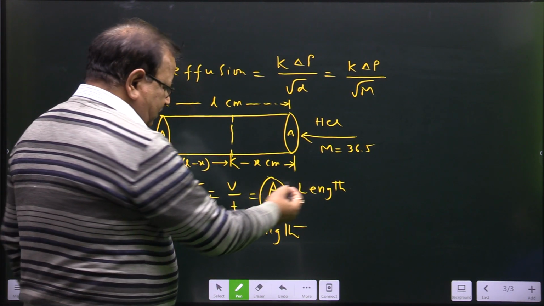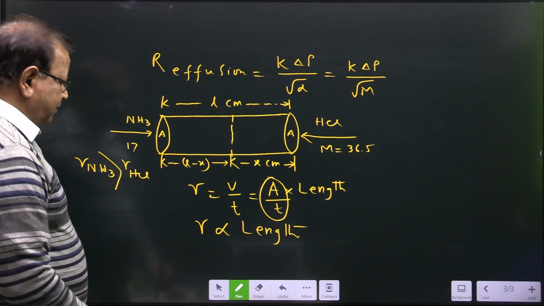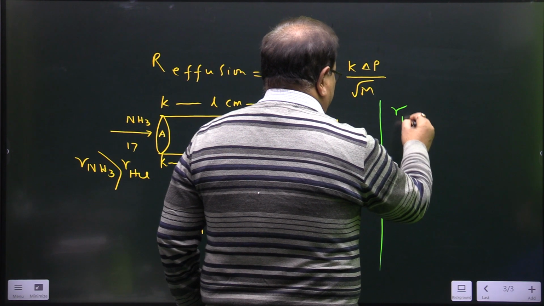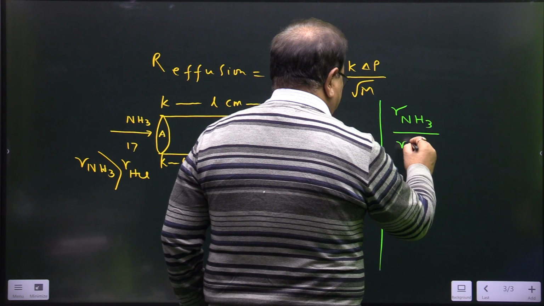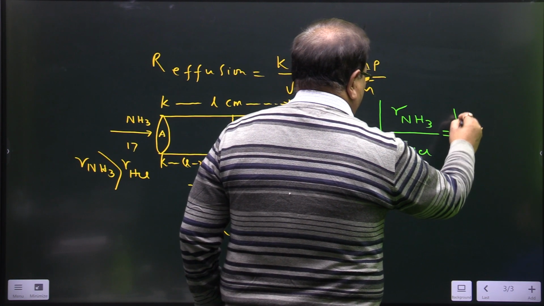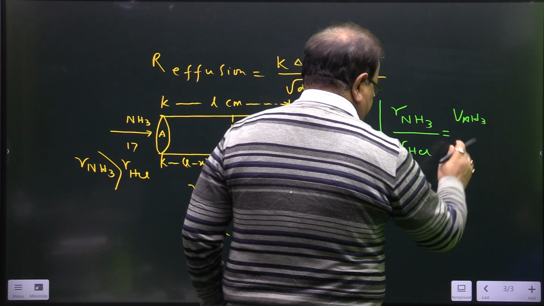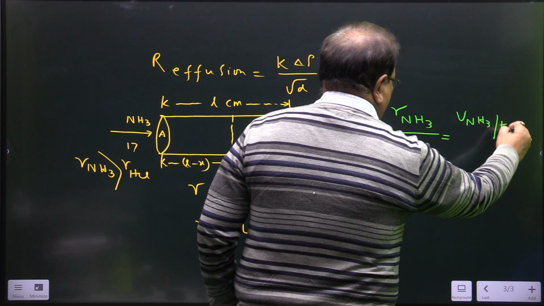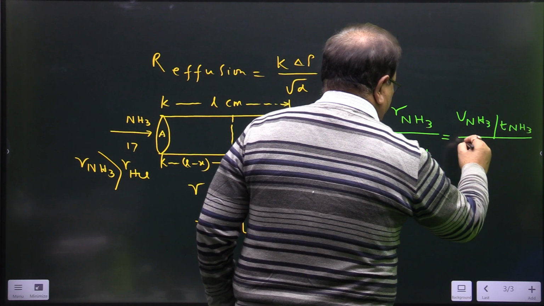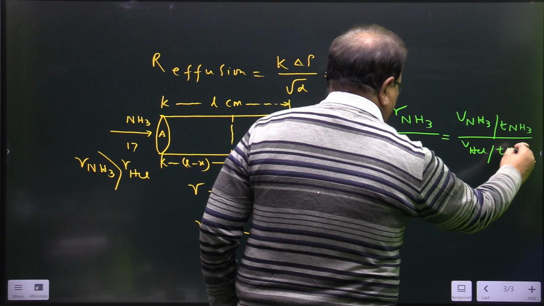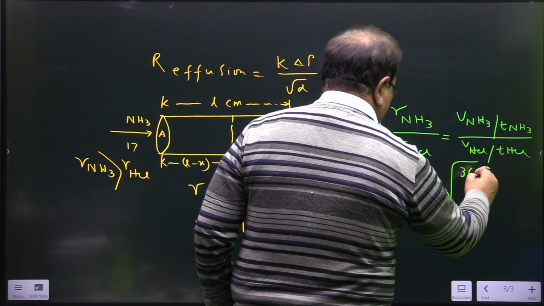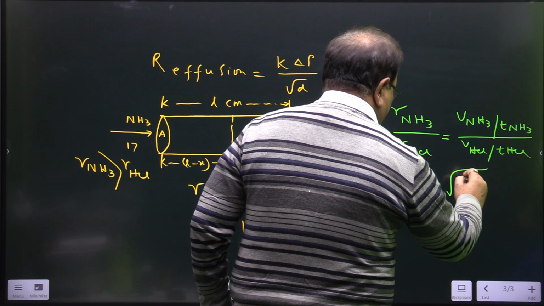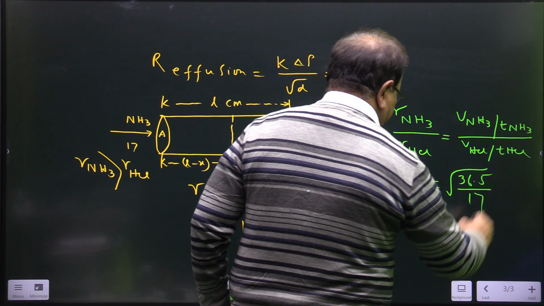In this case, rate of ammonia by rate of HCl is equal to volume of ammonia diffused by the time required for ammonia, by volume diffused of HCl by the time required for HCl, which is equal to root under 36.5 by 17. Okay.